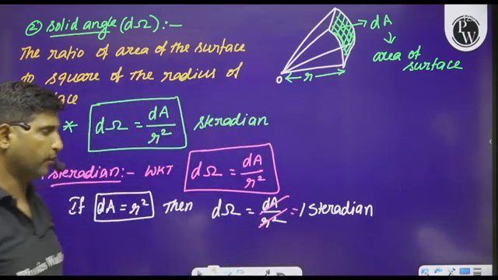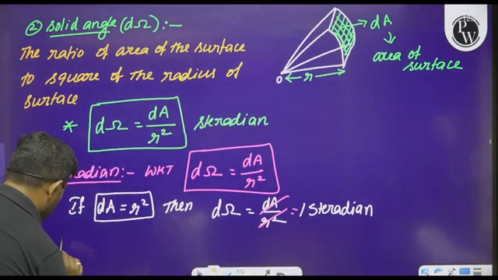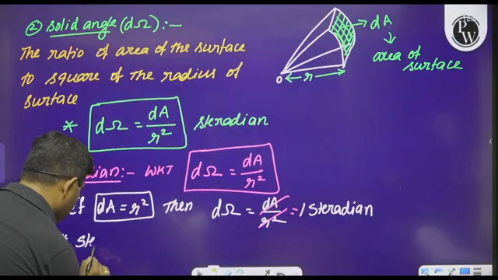Like this we have to define. So I'm going to give the definition of the steradian. Observe this.